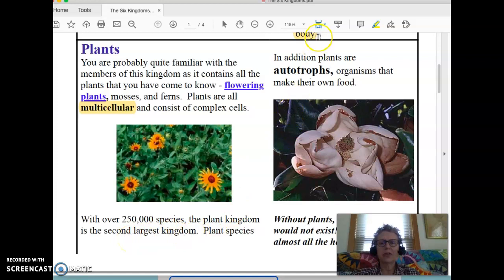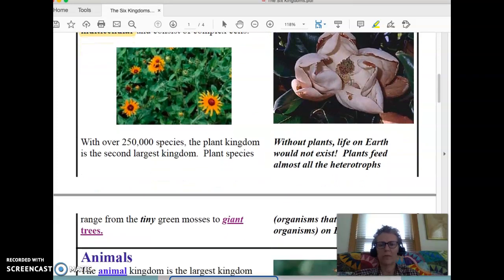Plant species, in addition, are called autotrophs. Now, when you see this little comma right here, it tells you that even though that's a word you're not familiar with, the meaning is going to be right next door, right after the comma. So autotrophs are organisms that can make their own food. So when we hear autotrophs, we want to think about able to make their own food.